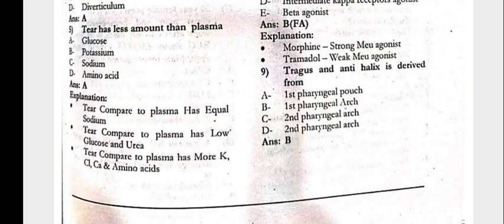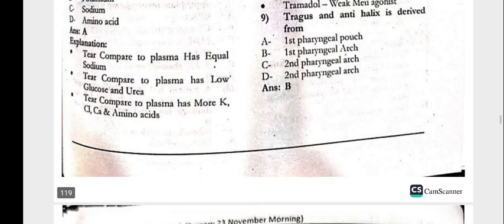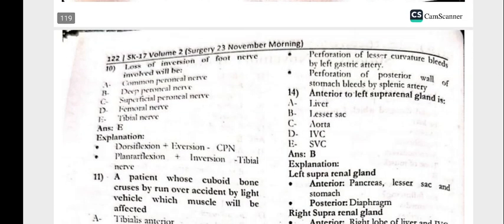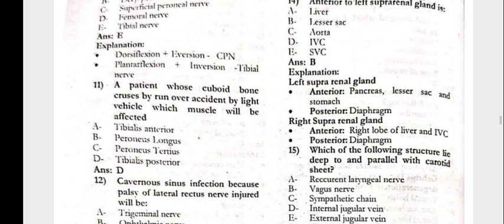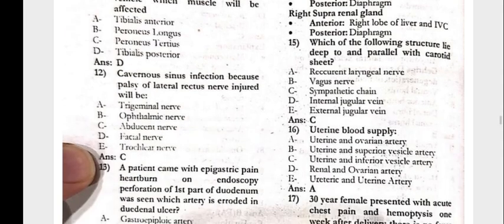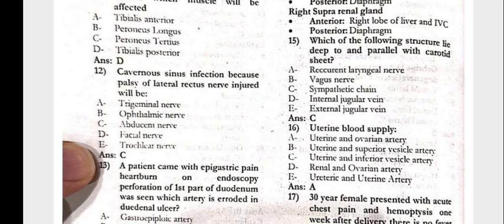The tragus and the antihelix are derived from the first pharyngeal arch. Loss of innervation of the foot: the nerve involved will be the tibial nerve. The patient whose cuboid bone is crushed by a run-over accident by a light vehicle, which muscle will be affected? The tibialis posterior. In cavernous sinus infection with palsy of the lateral rectus, the nerve involved will be the abducens nerve.